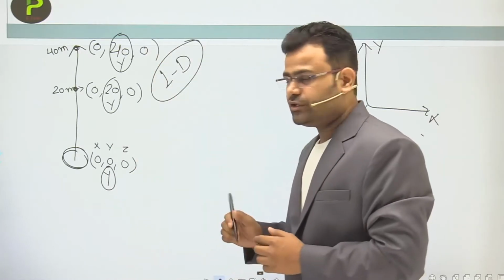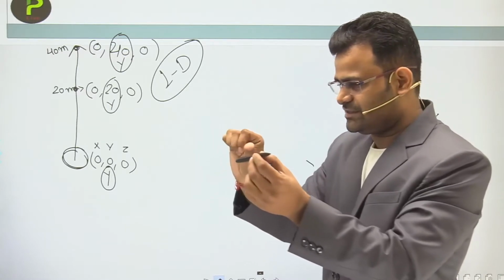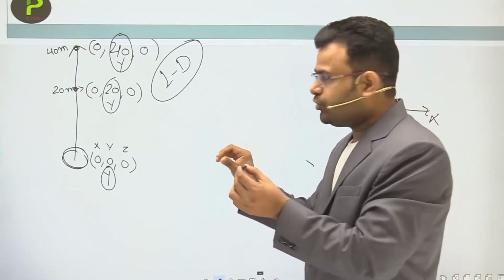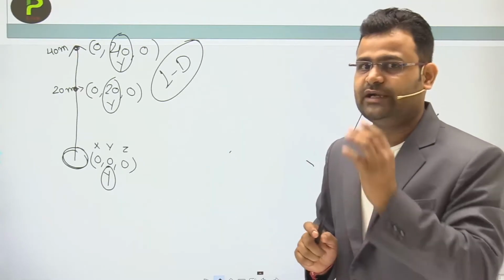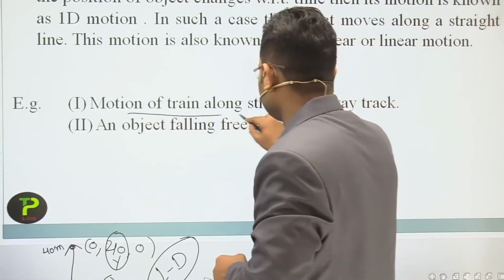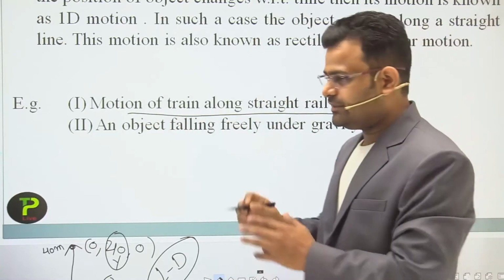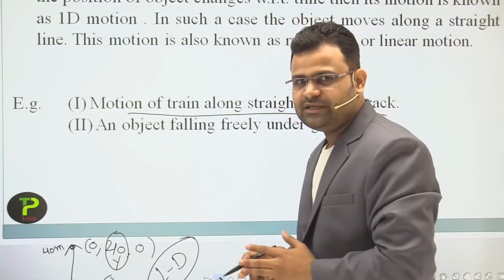Let's suppose, dear students, that the object is moving in the outside direction. In that condition, what happens? Only the z coordinate changes, not x and y. Another example is the motion of a train along a straight line. Everyone knows it moves in one dimension, one direction. Only the x coordinate will change.